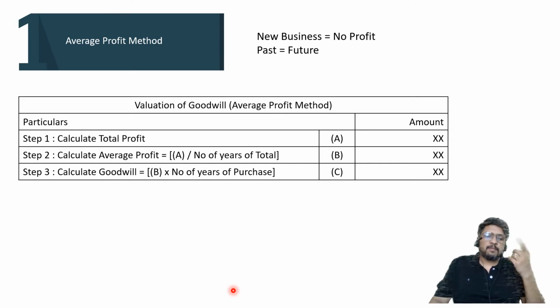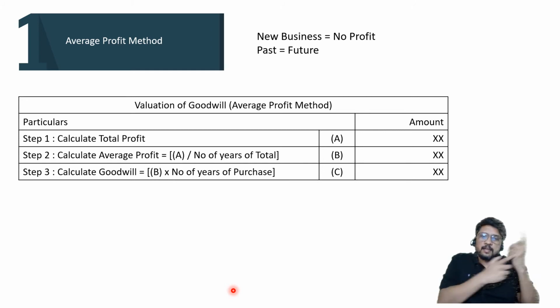If I start my own business, for the first year, second year, third year, fourth year, I may have to work extra. I may have to work hard without making profit. But ultimately all this work is going to give some benefit. So maybe after 3 years, maybe after 5 years, maybe after 4 years of working alone, ultimately I will also start making profit.